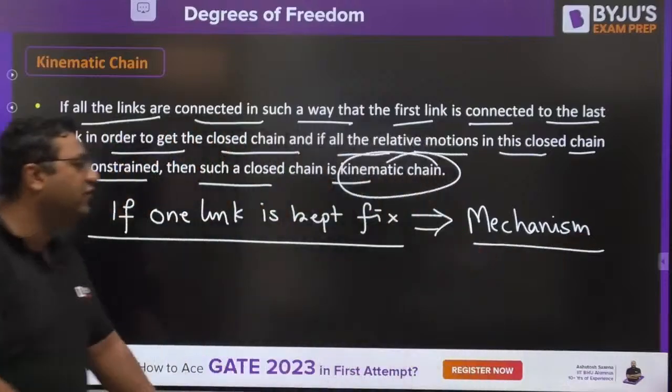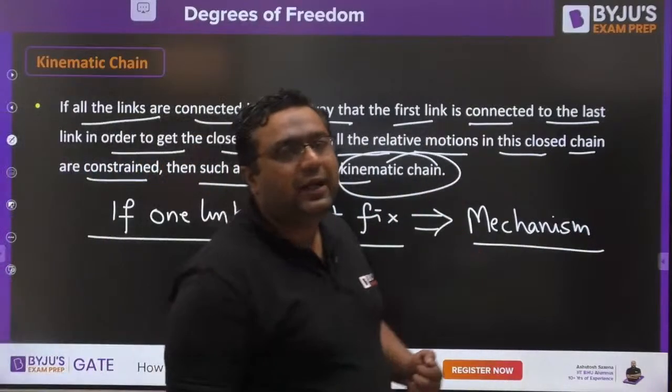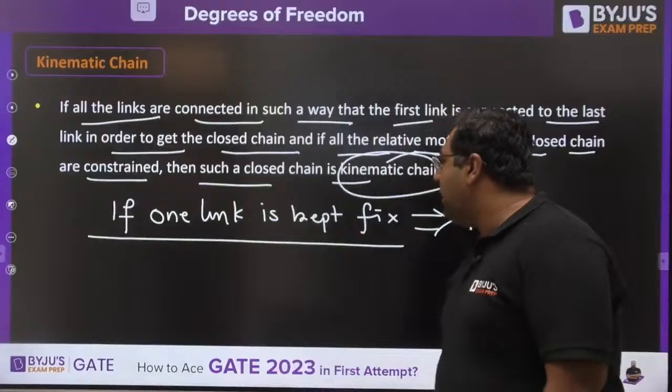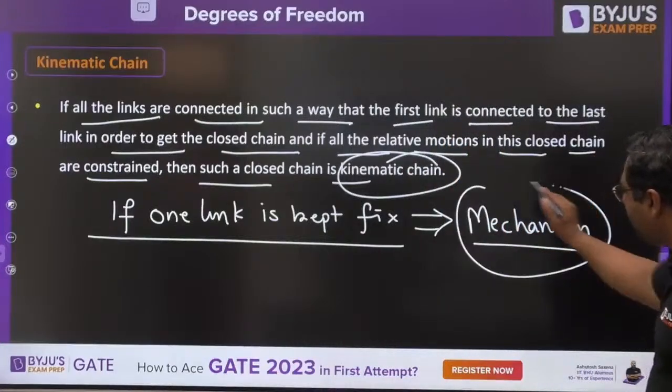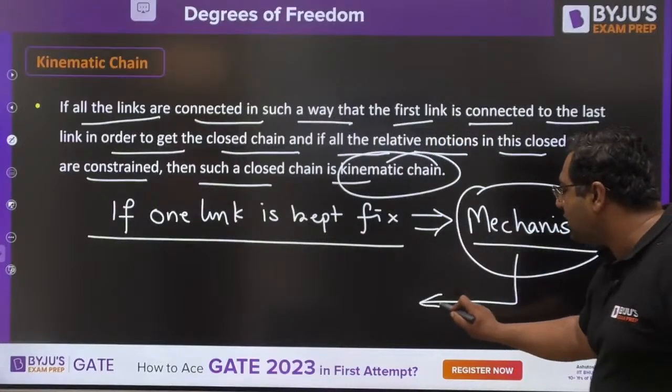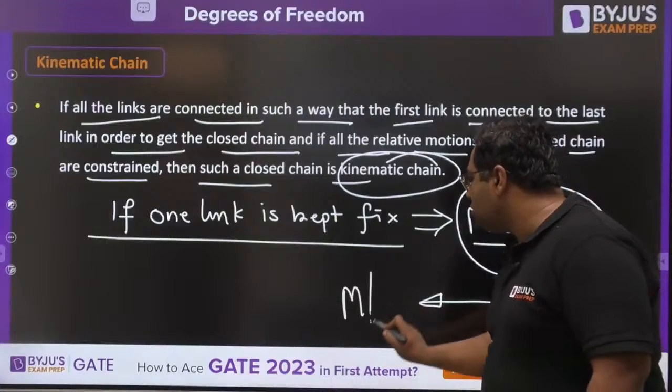So when you fix one link of a kinematic chain, it becomes a mechanism. And when this mechanism is utilized to get work output, it becomes a machine.